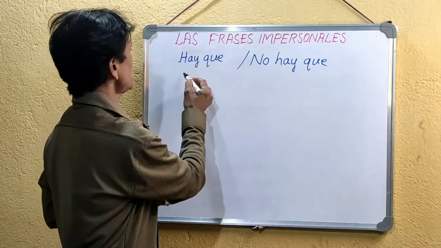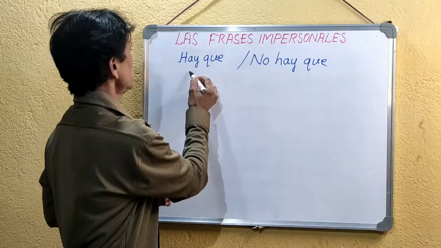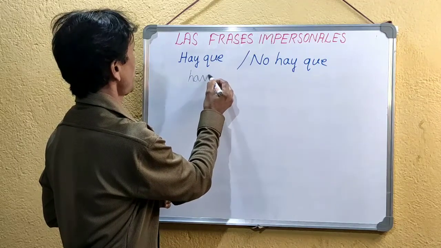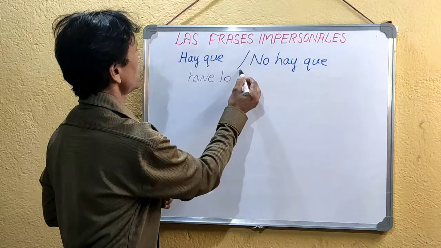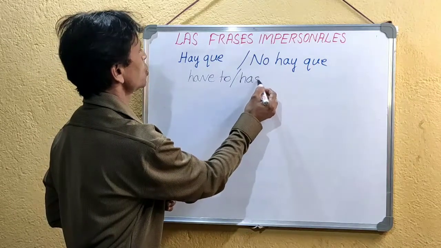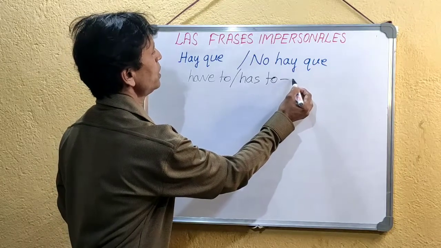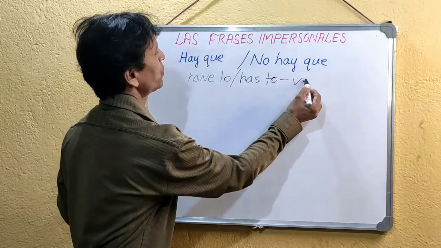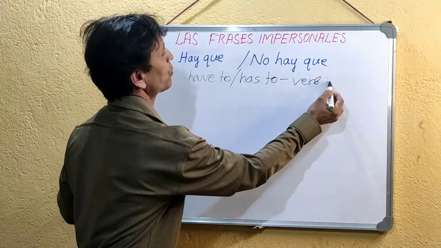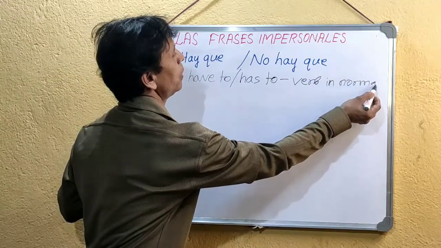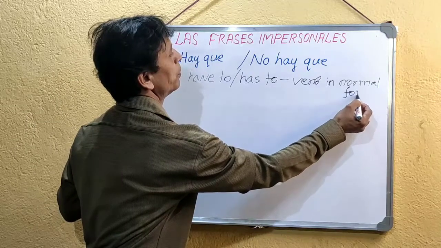The sense here comes normally in the sense of, suppose in English we do have to, has to. Some form in English we do like this: have to, has to, followed by verb in normal form.